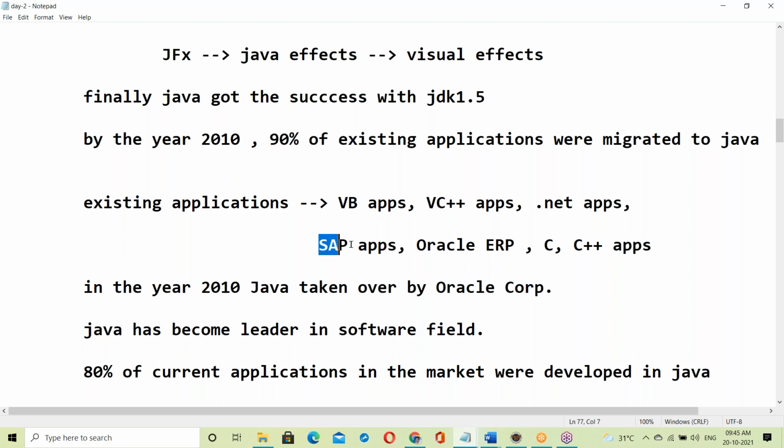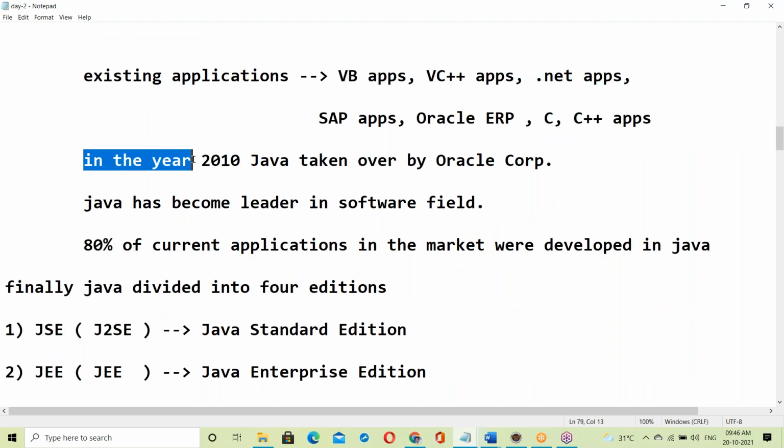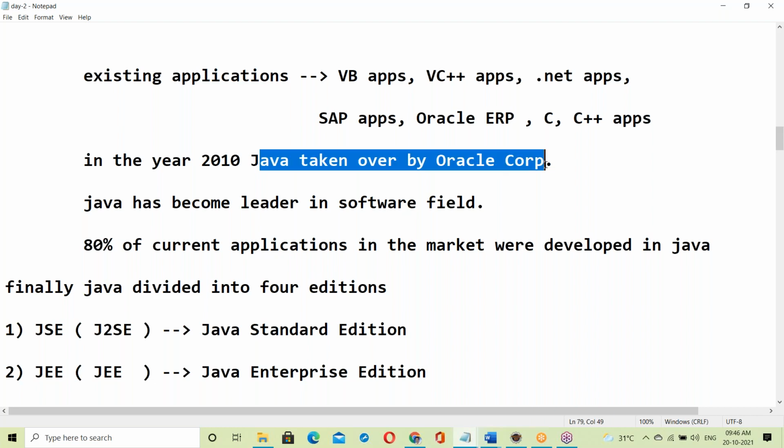SAP and Oracle ERP licensing must be paid for and is costly. Java is freeware as well as having many features compared to other software. In the year 2010, Java was taken over by Oracle Corporation.